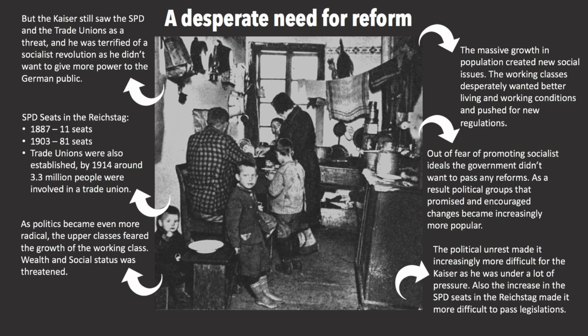Trade unions were also established, and by 1914 around 3.3 million people were involved in a trade union. But the Kaiser still saw the SPD and the trade unions as a threat, and he was terrified of a socialist revolution, and he didn't want to give more power to the German public. As politics became even more radical, the upper classes feared the growth of the working class. Wealth and social status was threatened. The political unrest made it increasingly more difficult for the Kaiser, and he was under a lot of pressure. Also, the increase in the SPD seats in the Reichstag made it more difficult to pass legislation.